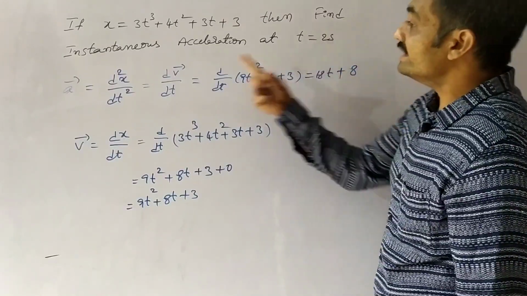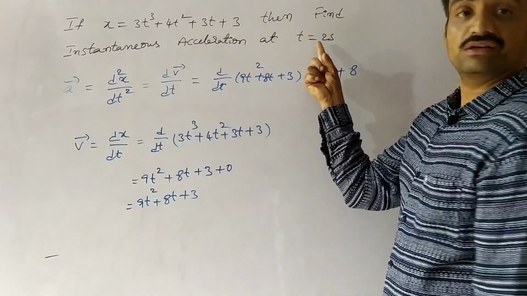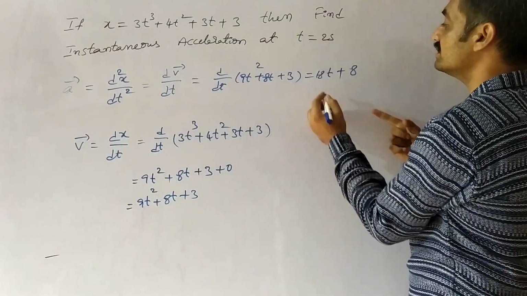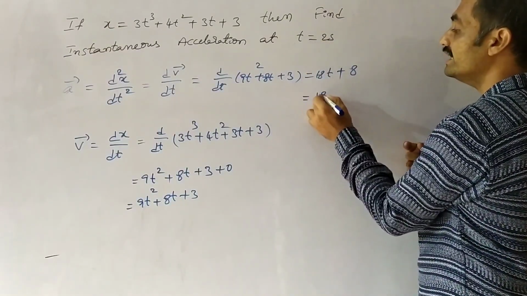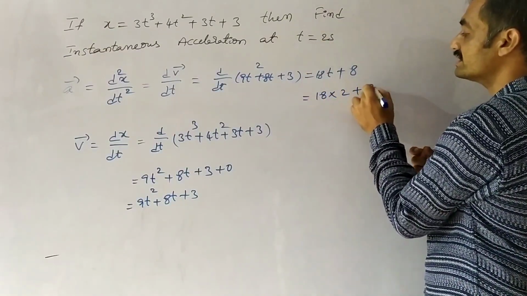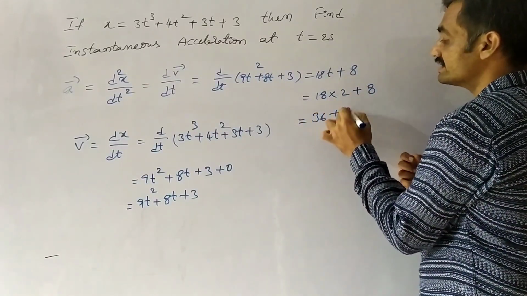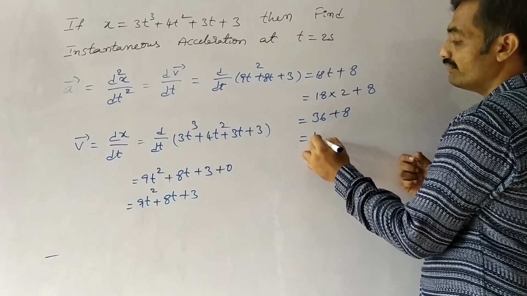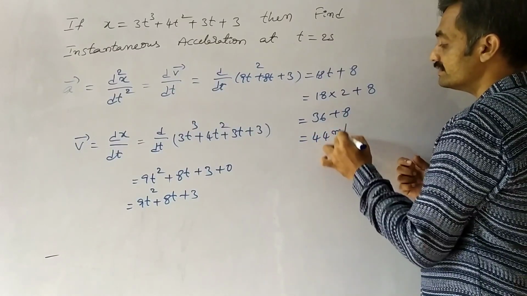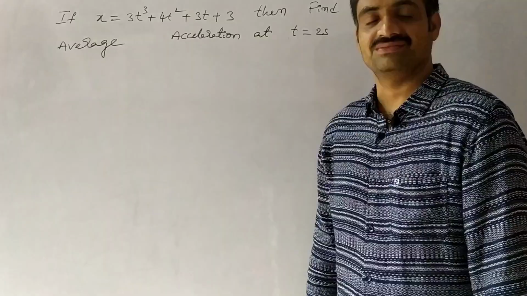Now we have to find the acceleration at t equals 2 seconds. So if we substitute t equals 2, 18 into 2 plus 8, 18 2s are 36, 36 plus 8. So here we get 44 meter per second square.